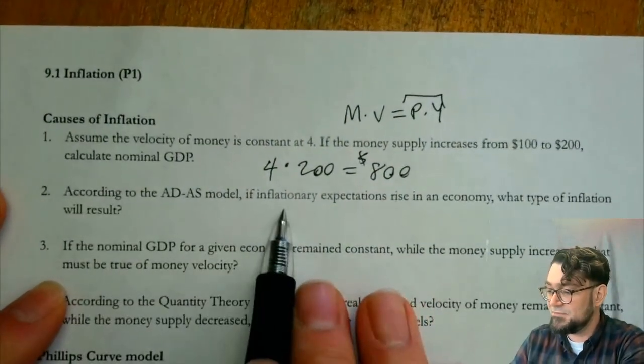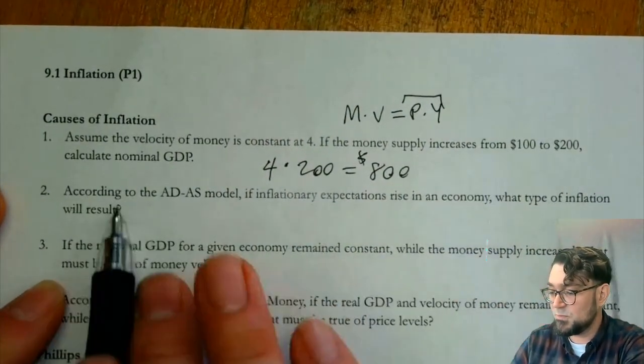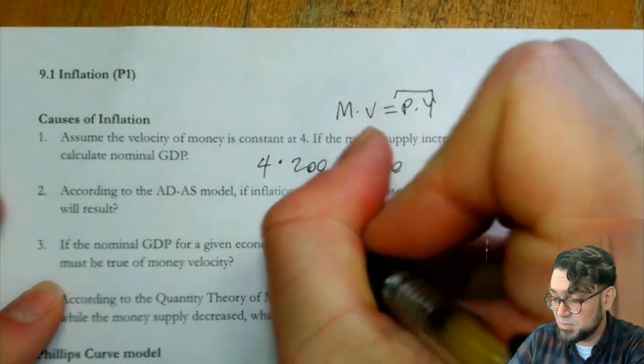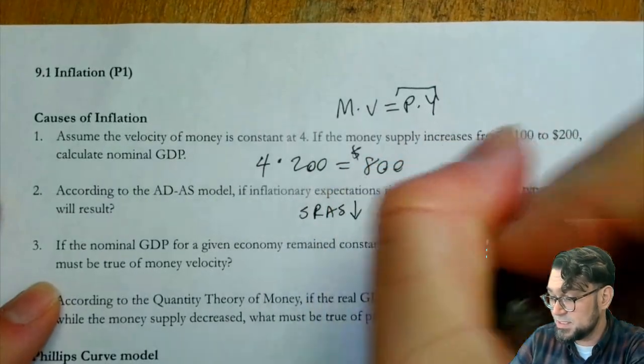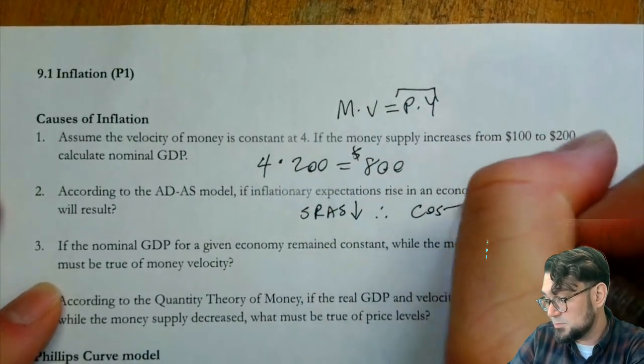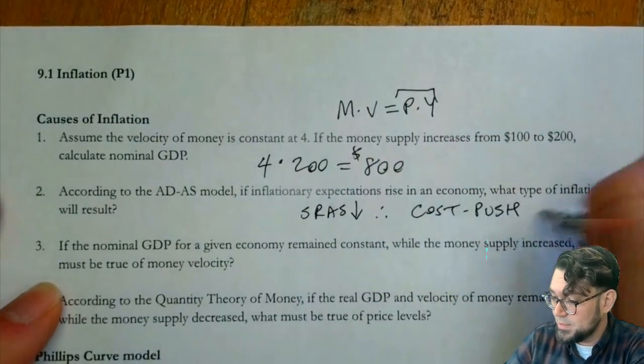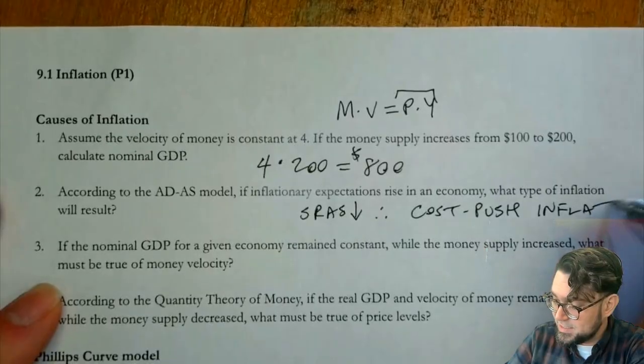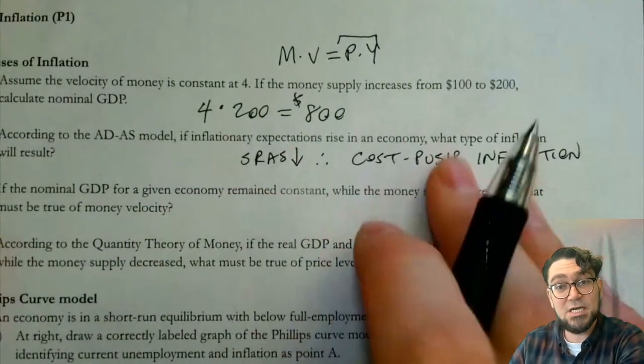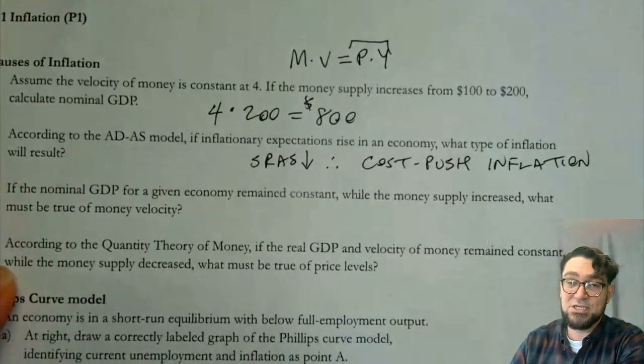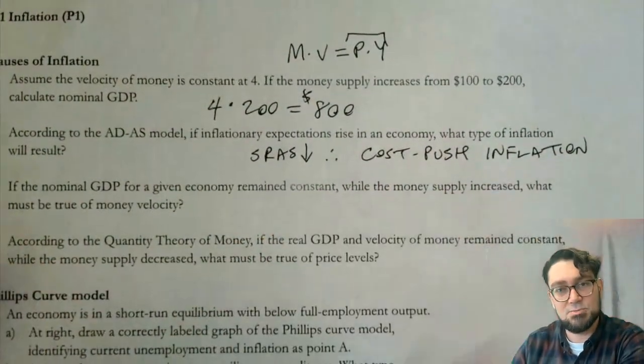According to ADAS, if inflationary expectations rise in an economy, what type of inflation results? Well, if inflationary expectations rise, SRAS is going to decrease, and so therefore, cost push inflation will happen. That's that nasty kind of recession, a stagflation recession, but it's asking me about the type of inflation. So I wouldn't say stagflation, I would say it's cost push inflation.